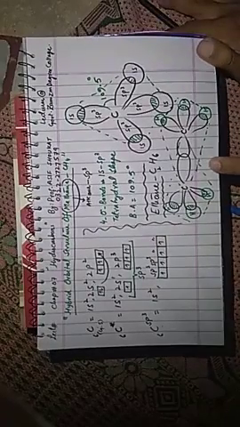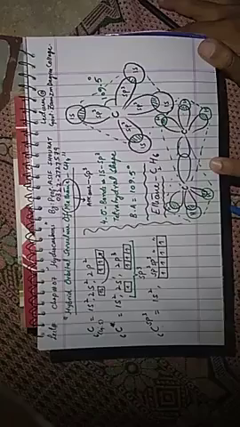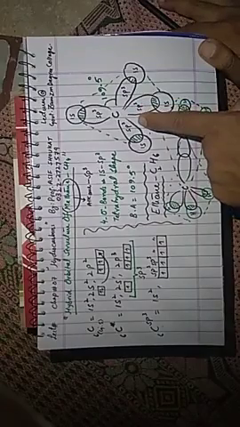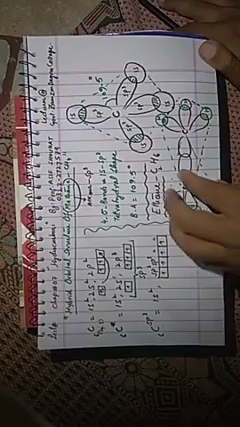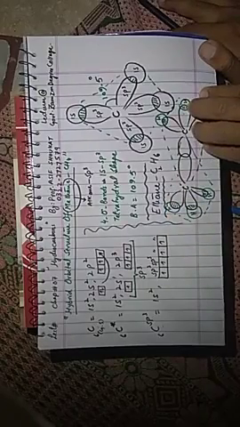There is one difference here. What is that? In this ethane structure and the methane structure, the big difference is that in methane there is only one tetrahedron, but in ethane there are two tetrahedrons, one of this carbon and the other of this one. The same description can be written in the case of ethane.